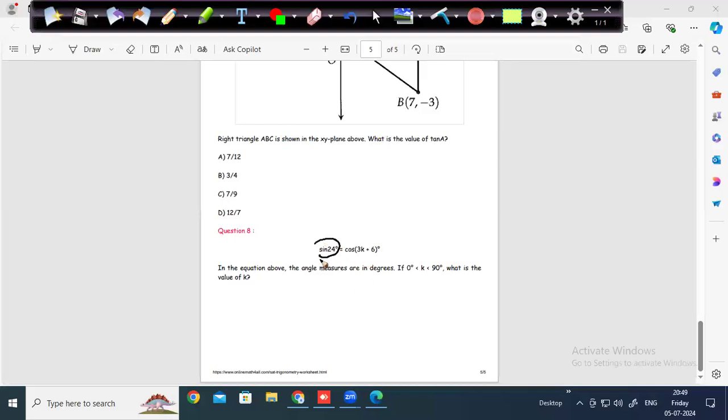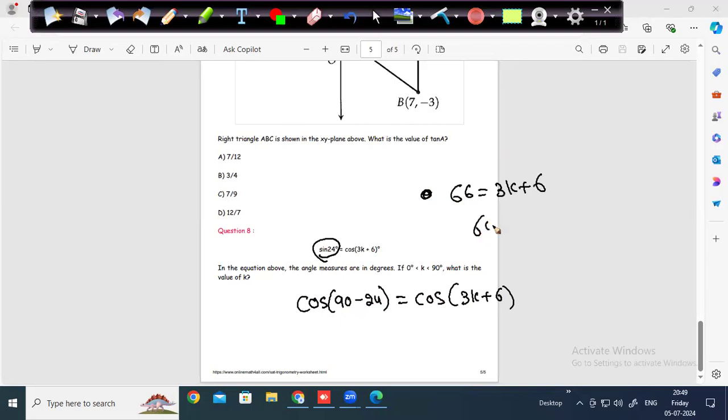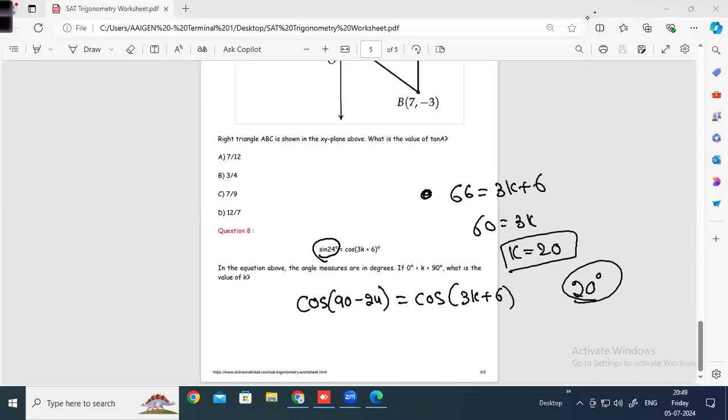So let me change this into cos. So cos of 90 minus 24, since cos 90 minus theta is sine theta, is equal to cos of 3k plus 6. So 90 minus 24 is 66. Yeah, 66 is equal to 3k plus 6. 60 is equal to 3k. So k is equal to 20. What is the value of k? k should be 20 degrees. So the value of k is 20 degrees. So simple question, straightforward question.